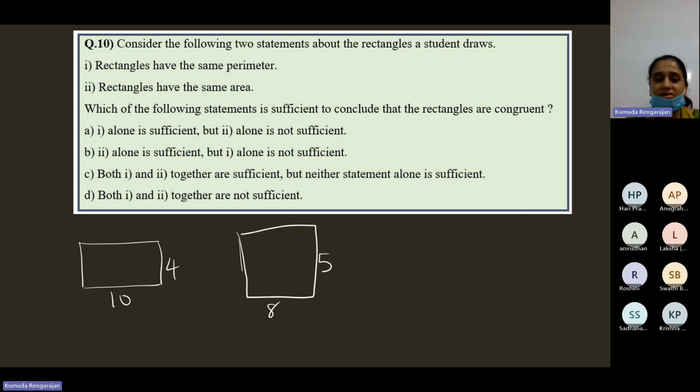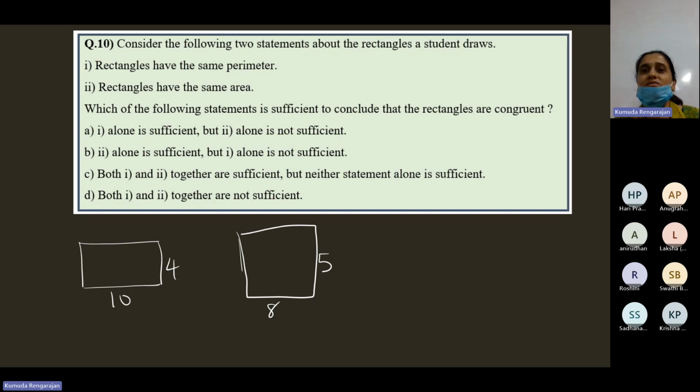So you can see one rectangle with area. The first rectangle, 10 into 4, 40 square units. The second rectangle, 8 into 5, 40 square units. But are they congruent? No, because the sides are not equal. Congruent means exactly like the other. One is exactly like the other. No, they have the same area, but they're not identical.